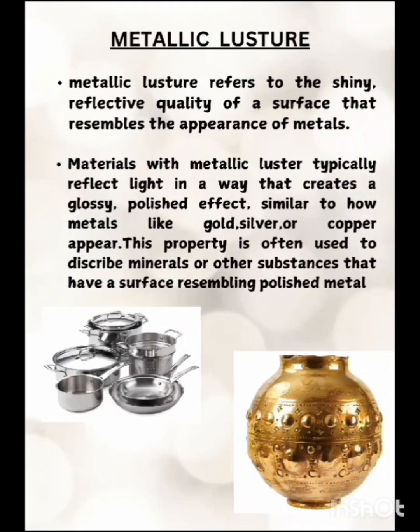Metallic luster refers to the shiny, reflective quality of a surface that resembles the appearance of metals. Materials with a metallic luster typically reflect light in a way that creates a glossy, polished effect similar to how metals like gold, silver, or copper appear. This property is often used to describe minerals or other substances that have a surface resembling polished metal.